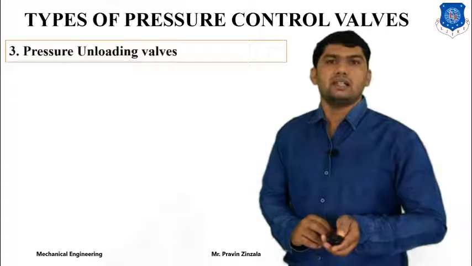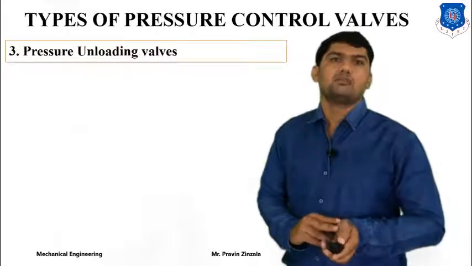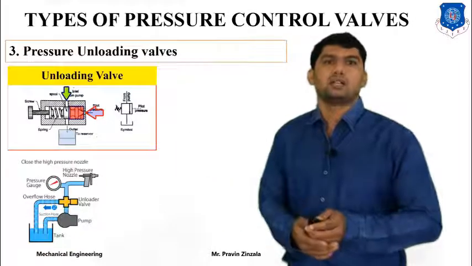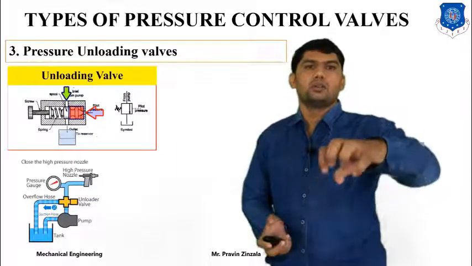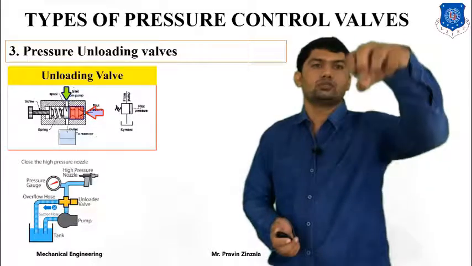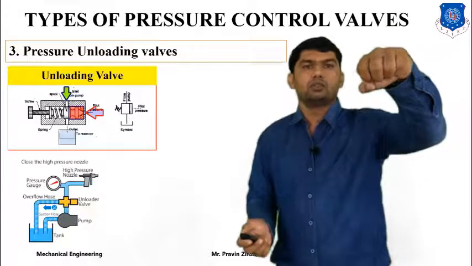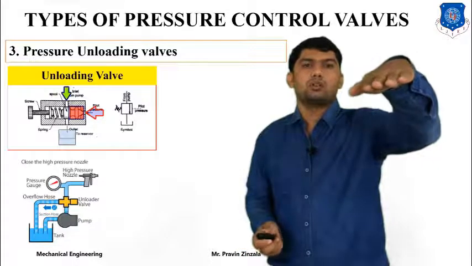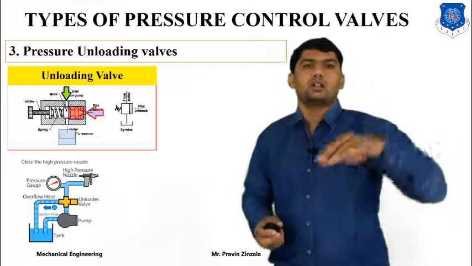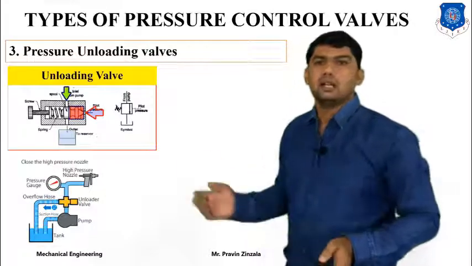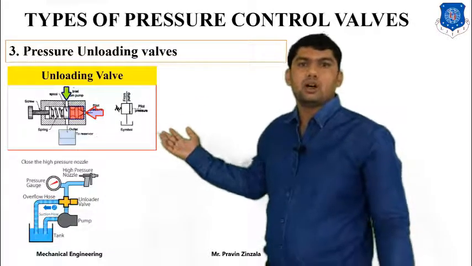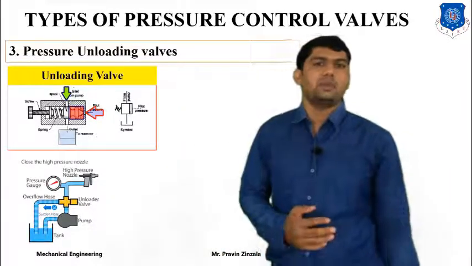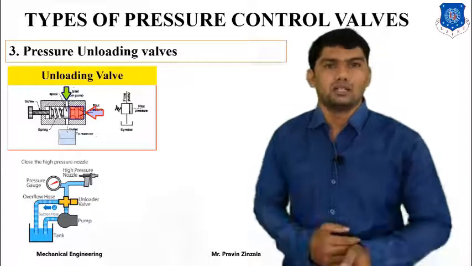The second pressure control valve is the pressure unloading valve. It is generally used to maintain the unloading pressure. If you want to lift a load by utilization of a hydraulic system, and you want to maintain the load for a particular time, what happens? The pump will not stop. The pump will work continuously. At that time the pressure unloading valve will be operated, and fluid will go to the reservoir, and it will maintain the temperature and pressure of our hydraulic system.